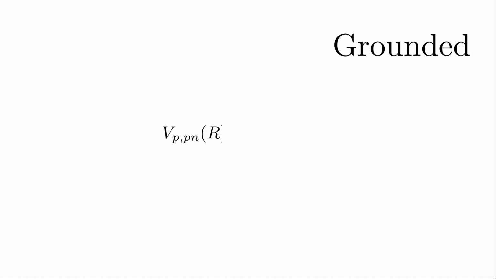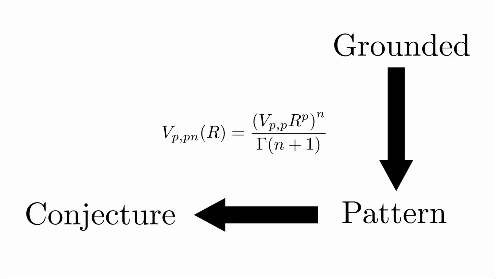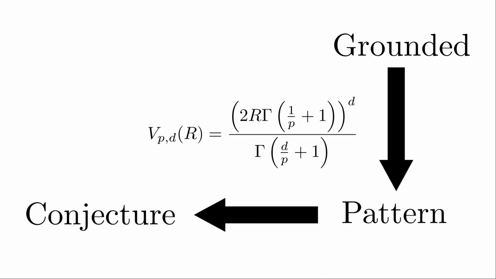Taking a step back, what I did in this video reflects the way that math evolves a lot of the time. First, I started with well-grounded facts. In our case, the roots are handling probabilities. I used these to get the volume of an LP ball when the number of dimensions is a multiple of p, and I noticed there was a pattern. I then made a conjecture that if I used the gamma function, I could extend the pattern. This led me to a formula for the volume of an LP ball in any number of dimensions.